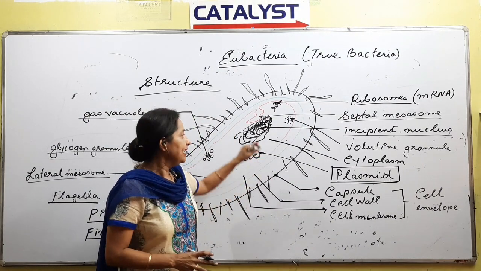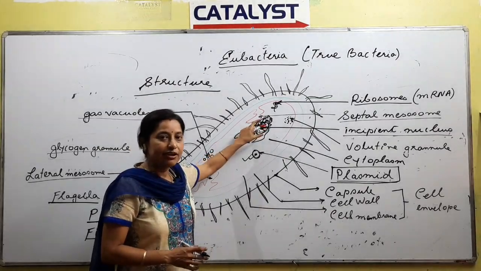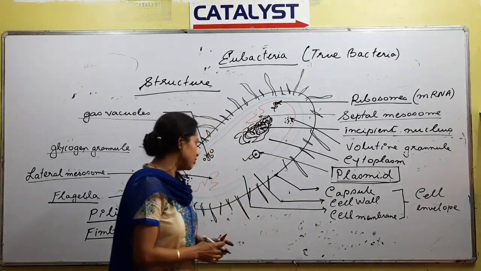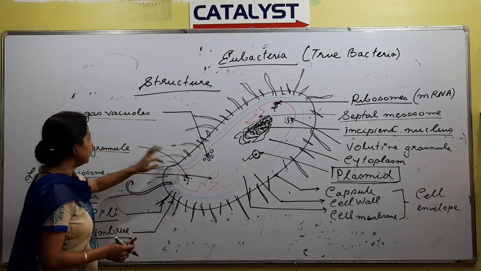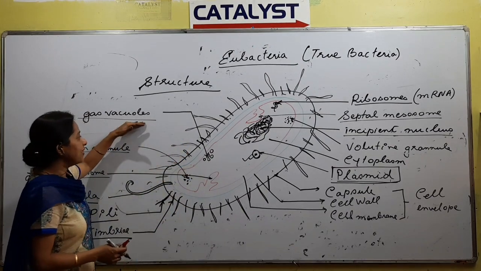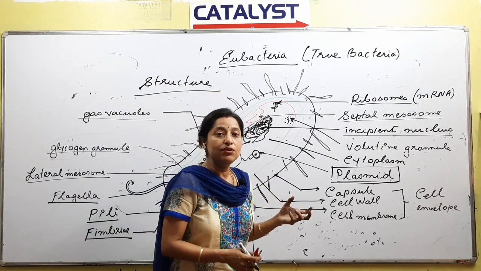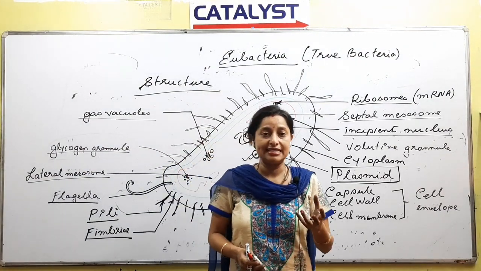Ekhini genetic material thakiboi, tar upori extra thakibo. This is called as plasmid. Details we'll write about. Next, you have a structure called gas vacuoles, right? So talking about vacuole, presence of vacuole is not necessary. It's an important characteristic of a prokaryotic.